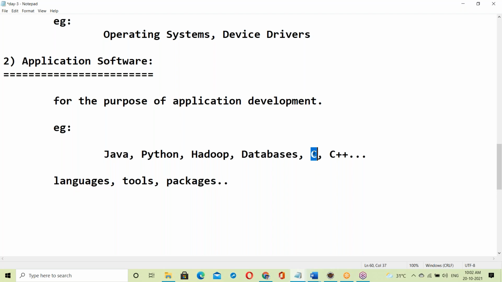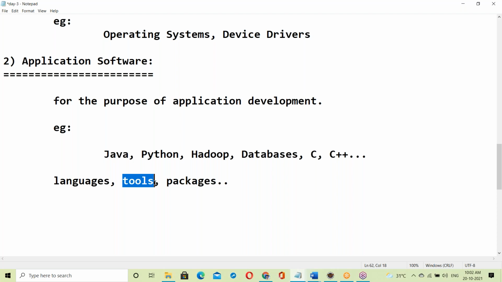Languages like C language, C++, Python, Java, Scala, HTML, PHP, Perl scripting, shell scripting, many languages we are using. Next, tools like testing tools, QTP, Selenium, and ticketing tools.